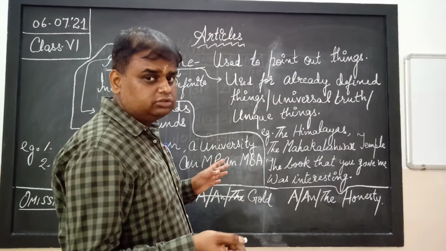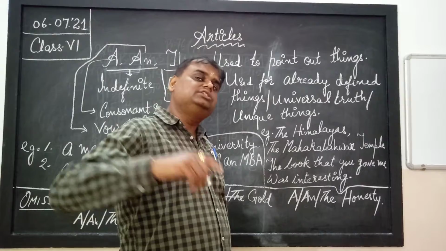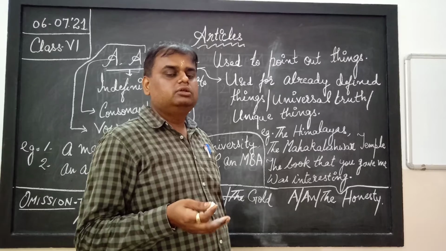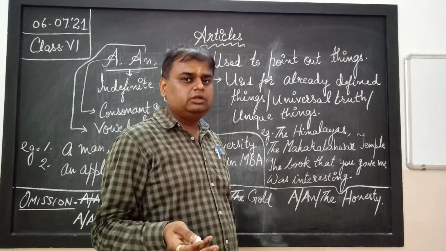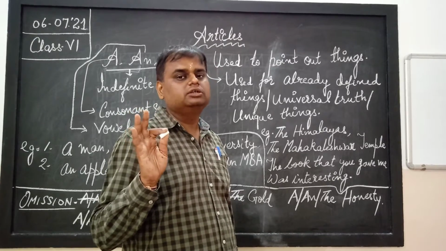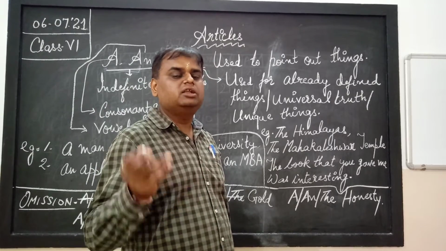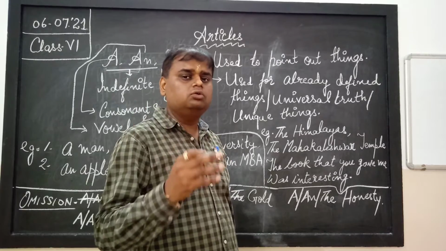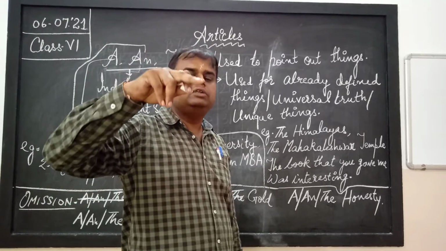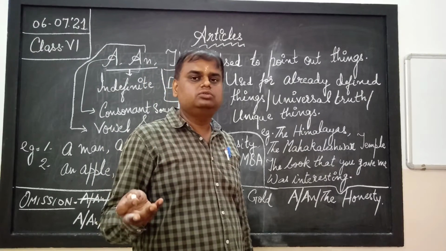Before an abstract noun also. Suppose I say honesty is the best policy. Now we will not say the honesty is the best the policy. No, it is wrong. Honesty is an abstract noun, policy is also an abstract noun. So there we don't use the. Now before best we will use the. Why? Because best is the superlative degree of the adjective. Good, better, best. So before good and better, no. Before best, the superlative degree. The most beautiful. Before superlative degrees we use the. But before abstract nouns, not the honesty, the policy, the truth. Isn't it?